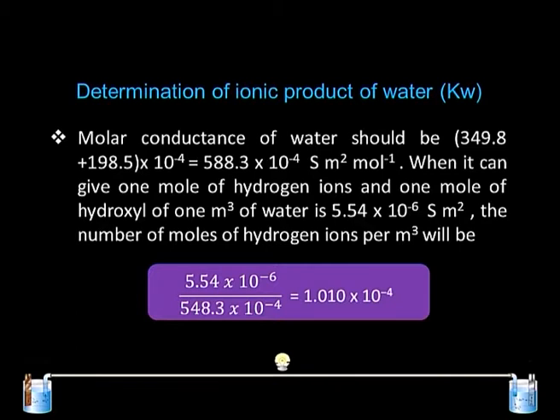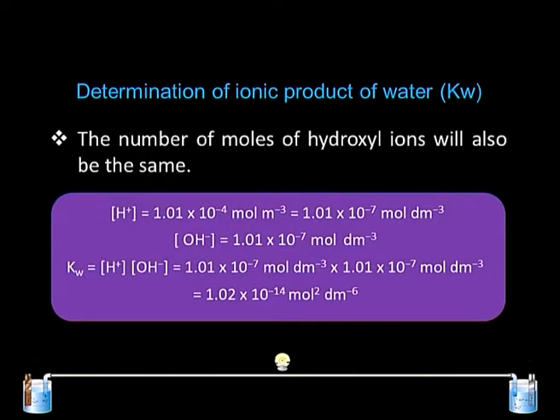Naturally, I am in a position to find out the concentration of hydrogen ion as well as OH minus ion by taking the ratio of these two terms, 5.54 into 10 raised to minus 6 divided by 548.3 into 10 raised to minus 4, which leads to a value of 1.01 into 10 raised to minus 4 mole per meter cube. And when we convert into dm cube, we get a value of 1.01 into 10 raised to minus 7 mole per dm cube.